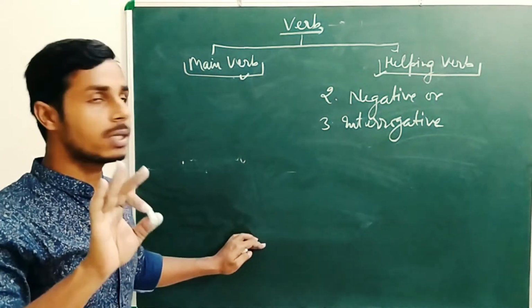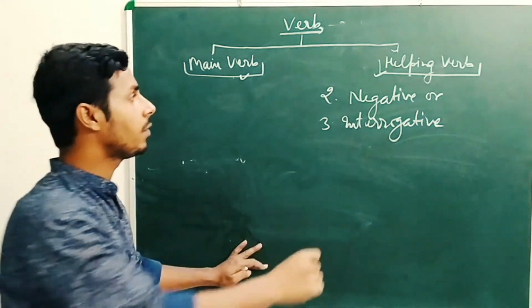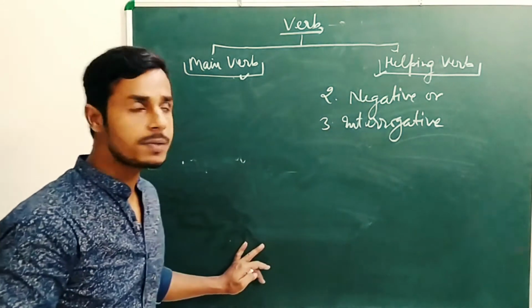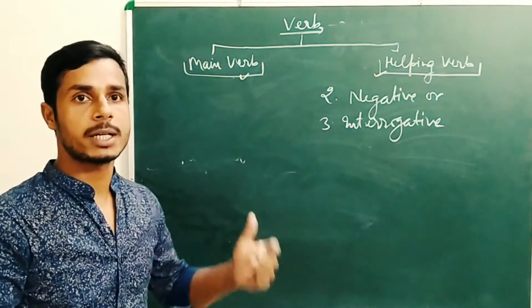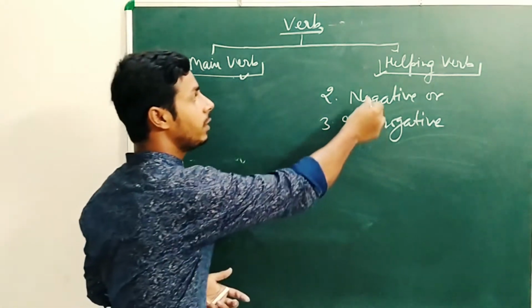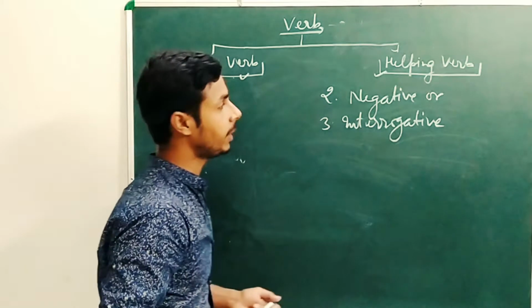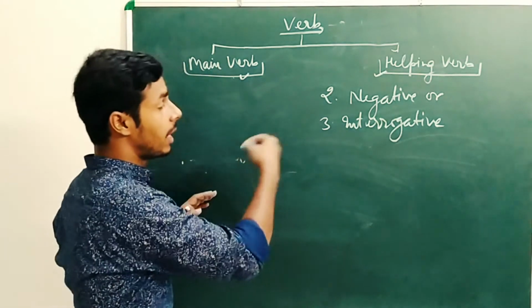We can't imagine a sentence negative or interrogative without the help of a helping verb, because the main verb only shows an action, but everything else is done by the helping verb. Now let's see an example.